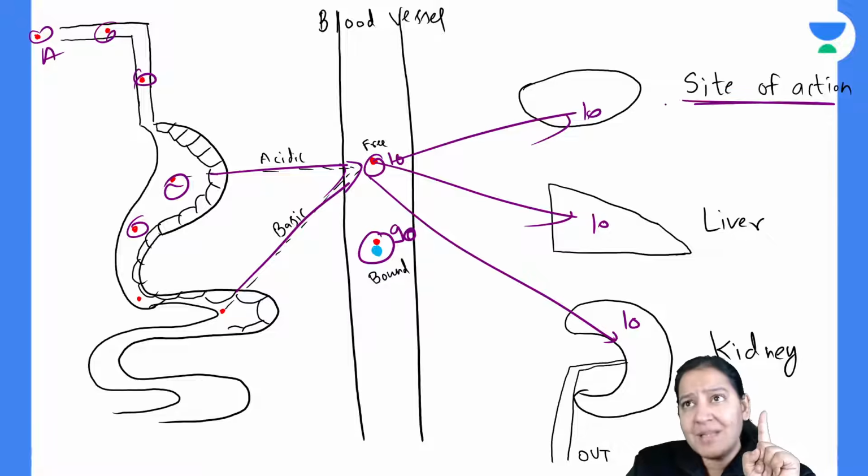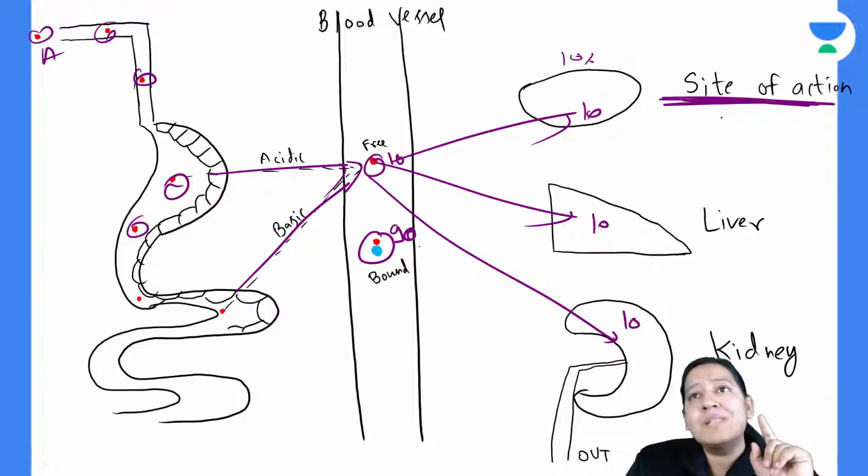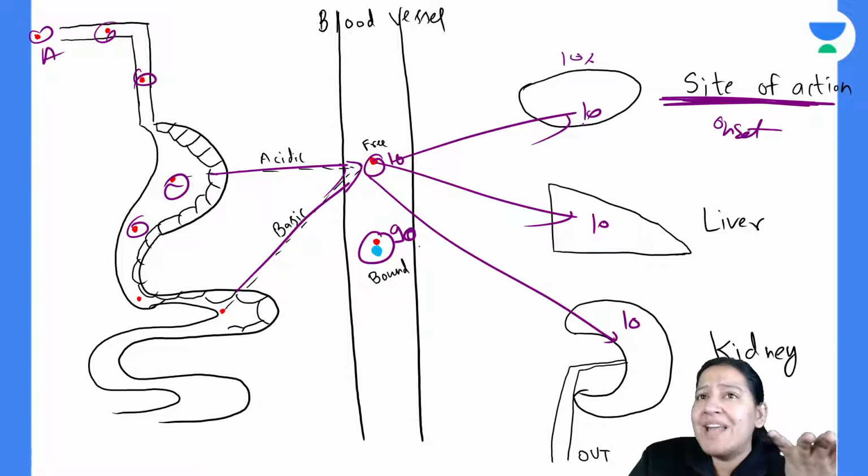If only 10% is going to the site of action, it will show only 10% of the action now. But 90% is remaining here only. So onset is very slow. Only 10% is going here.